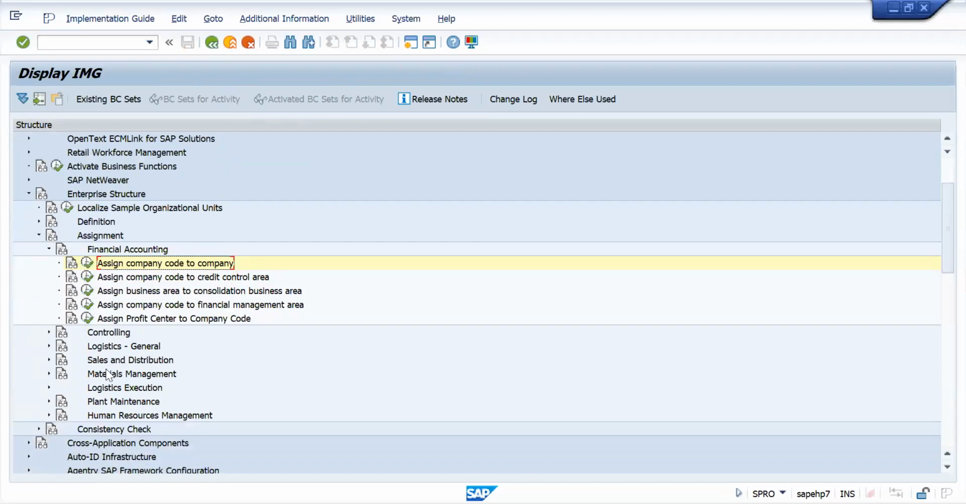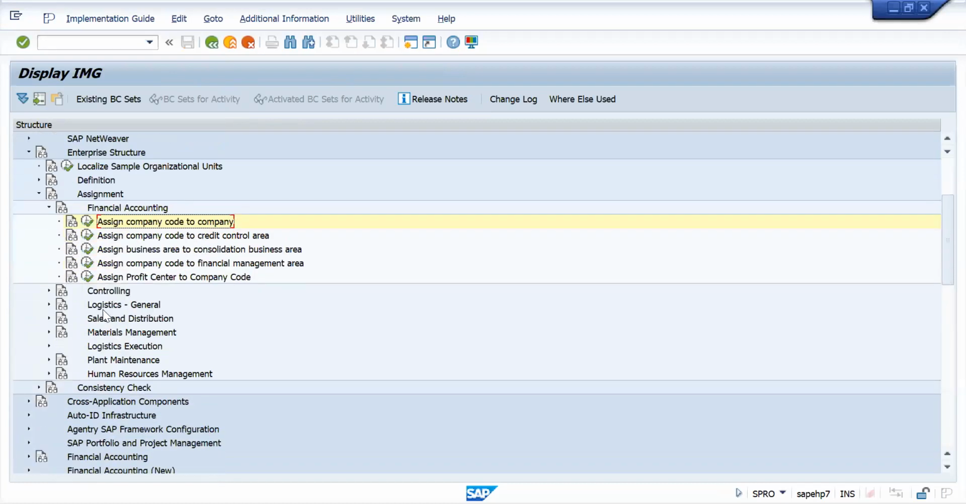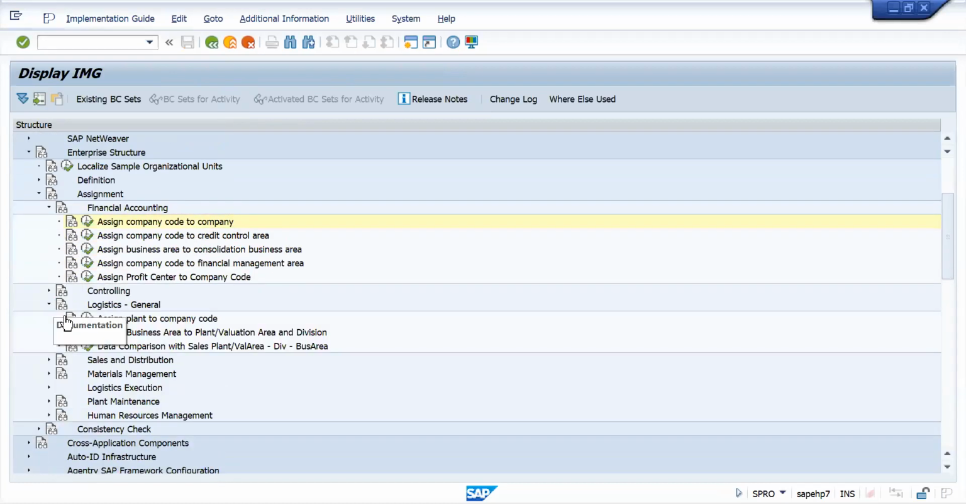Next one, this is done. Go here, logistics general. Assign plant to company code. Why do I need to assign this one? Let's say under a company code I am having many plants. Because everything you need to assign to one company code, right? Let's take different people have different company codes, right? So which one is responsible for which one, right? That's why we need to link everything in SAP. Assign plant to company code.